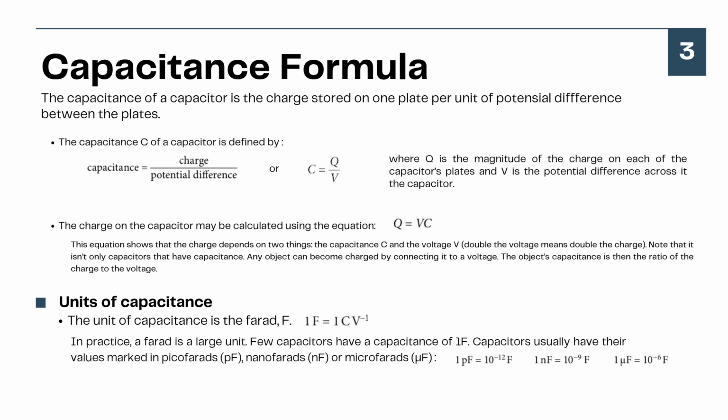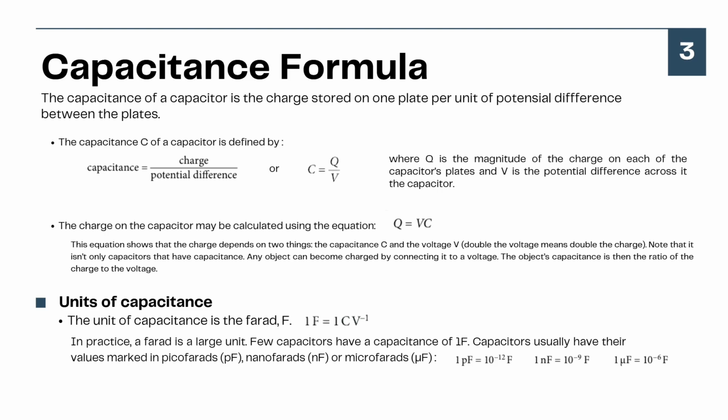Next, capacitance and capacitance formula. The capacitance of a capacitor is the charge stored on one plate per unit of potential difference between the plates. The capacitance C of a capacitor is defined by capacitance equals charge over potential difference, or C equals Q over V, where Q is the magnitude of the charge on each of the capacitor's plates, and V is the potential difference across the capacitor.